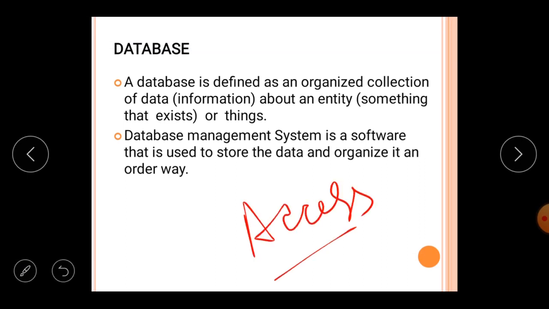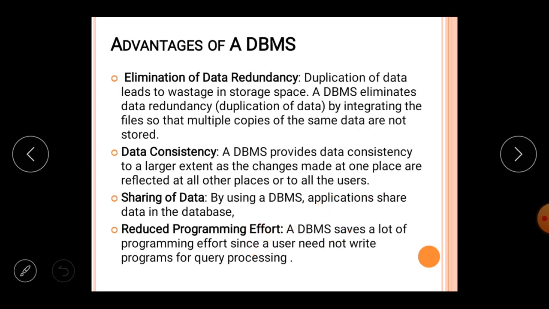That is the Access window that is provided with the MS Office package, and from Access you can store your database in the computer system, and with the help of the database you can collect or assemble your data in a proper order.